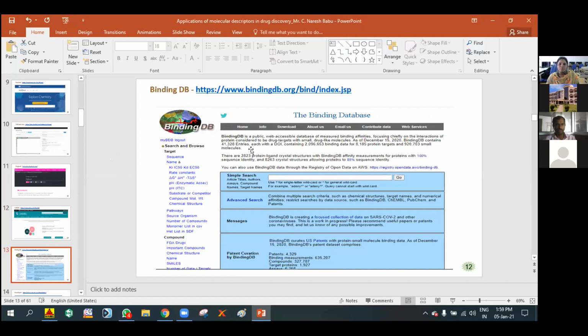In this database, we can observe that it contains nearly 41,328 entries, each with a DOI, containing 2,96,653 binding data, and different protein targets are available. And we can see the different protein interactions in this binding database.